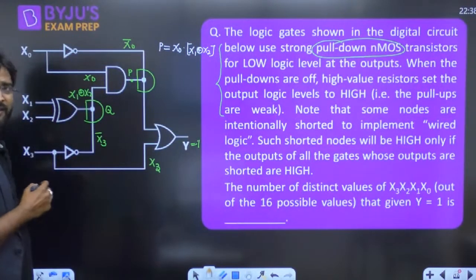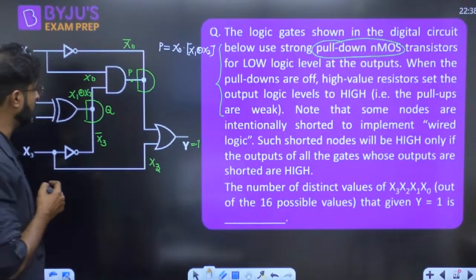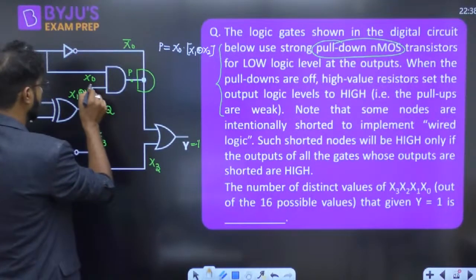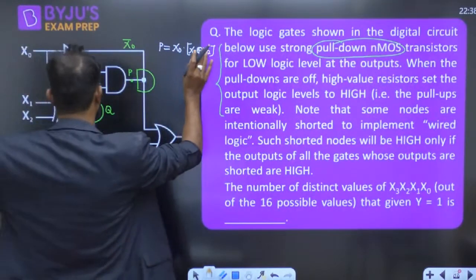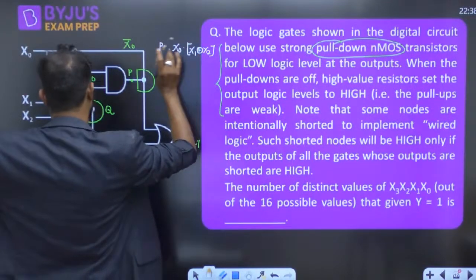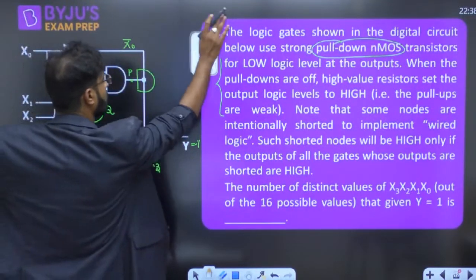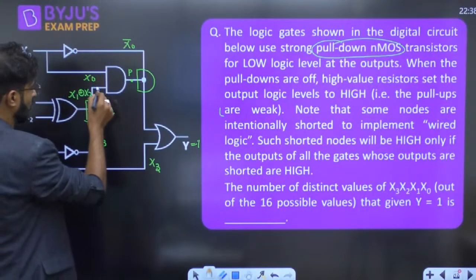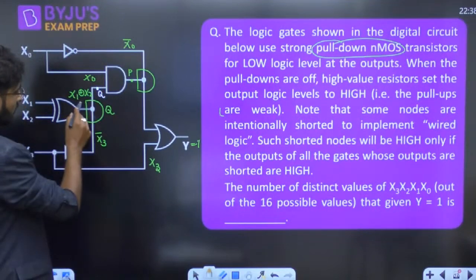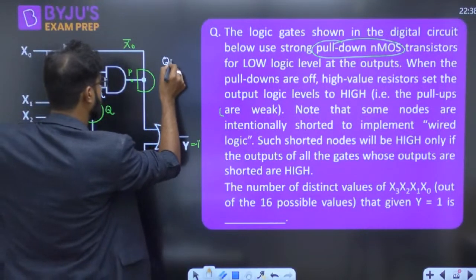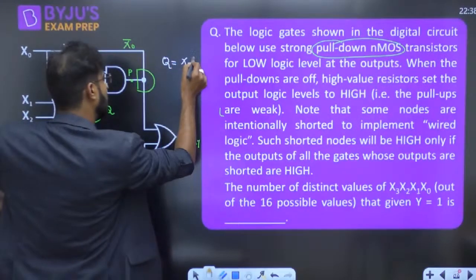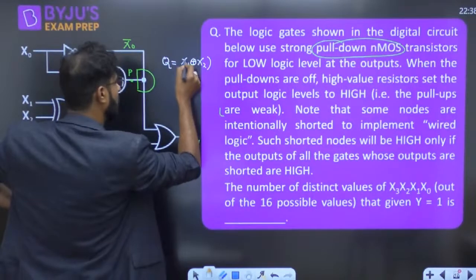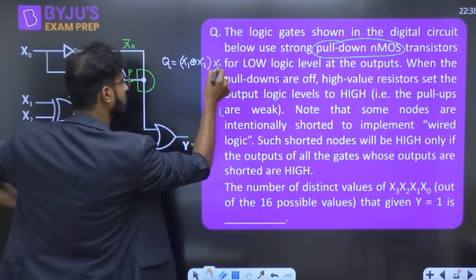Yes, now Kalyan has given the correct answer. In the same manner, this is x3 given. You will get at this terminal, the value is just Q. Q is basically x1 XOR x2 into x3 bar.